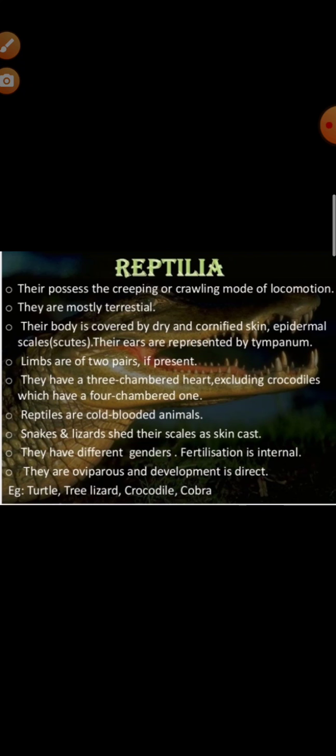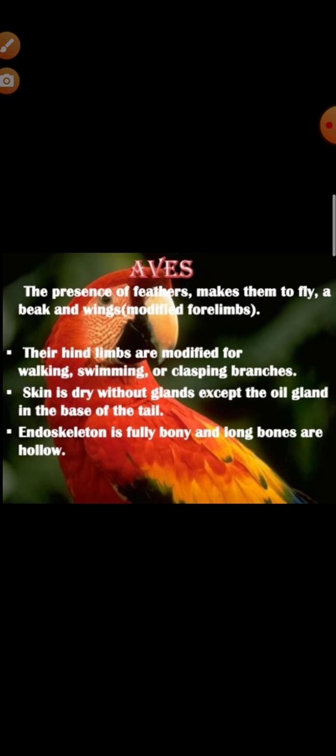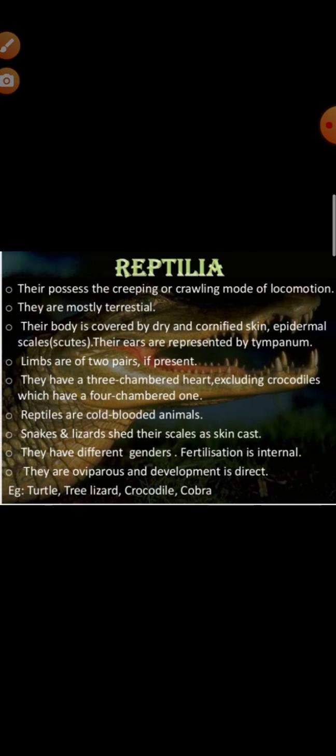Skeleton is ossified. It has a single occipital condyle, that is known as monocondylic. Three-chambered heart, two atria and incompletely partitioned ventricle. How do they perform respiration? By lungs, and in turtles through cloacal respiration. Excretion by pair of kidneys, and animals are uricotelic. Twelve pairs of cranial nerves are present. Unisexual animals, internal fertilization takes place.